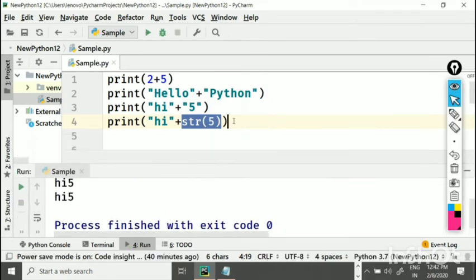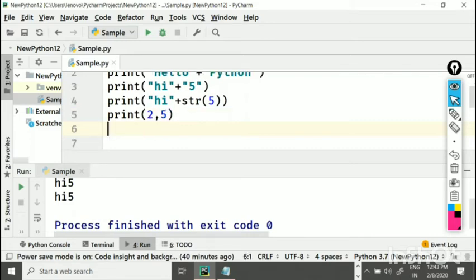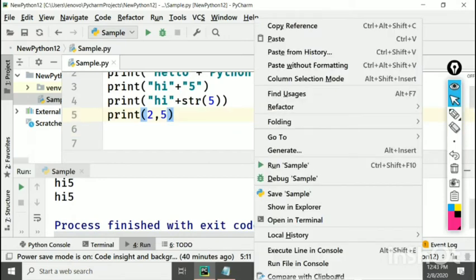Okay, but I told you that concatenation can also be done with the comma. Comma is much better, because plus has this confusion that if it's numerical, I have to do addition. Comma does not know all those things. Comma is used only for concatenation, whether it is numerical data or any kind of data. Please see, when I say print 2, 5, what will be the answer? 25, because comma can perform only concatenation. It does not do addition.